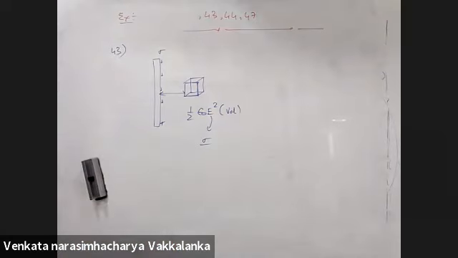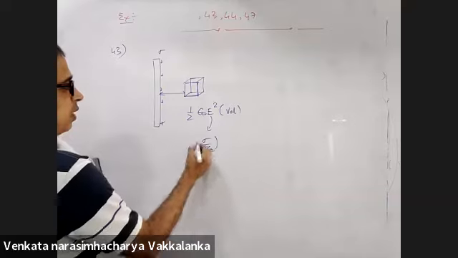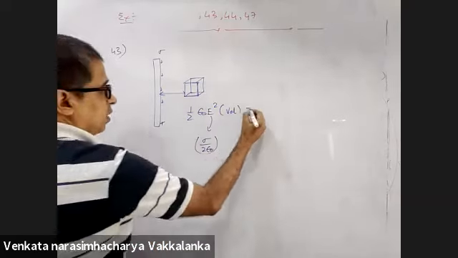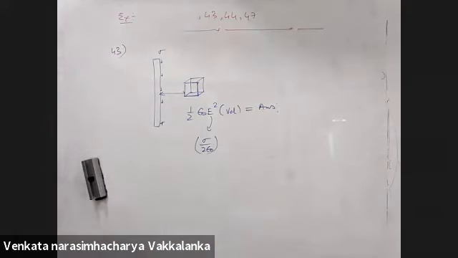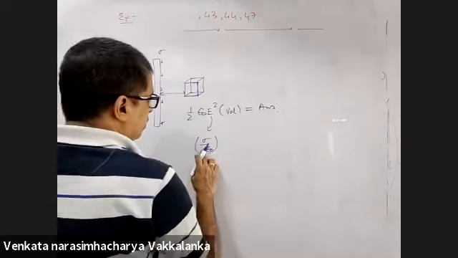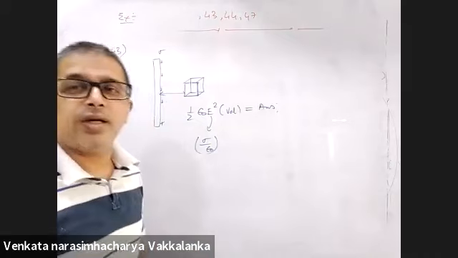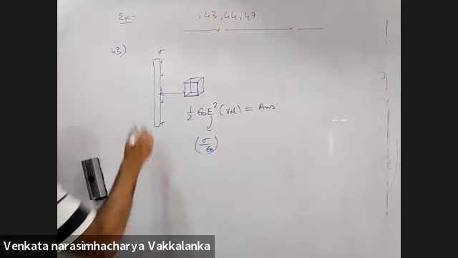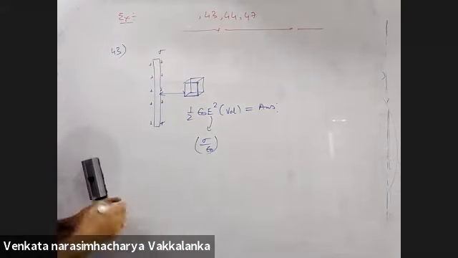Large conducting plate has a surface charge density. Large conducting plate, he is saying. That means sigma by 2 epsilon naught. This is my answer. Sorry, sigma by epsilon naught for a conducting plate. Each sheet gives sigma by 2 epsilon naught. In a conducting plate there will be 2 sheets, there will be charge on the other side as well. So here the field will be sigma by epsilon naught.